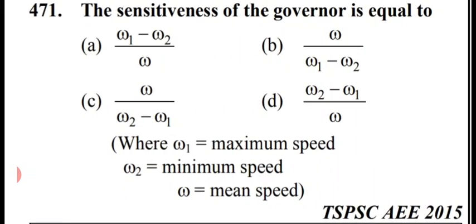Next question is the sensitiveness of the governor is equals to. It is a repeated question, so I would directly tell you the right answer, which is option number A, which is omega 1 minus omega 2. The sensitiveness of a Porter governor is equals to omega 1 minus omega 2 divided by omega m, that is omega mean. Option number A.